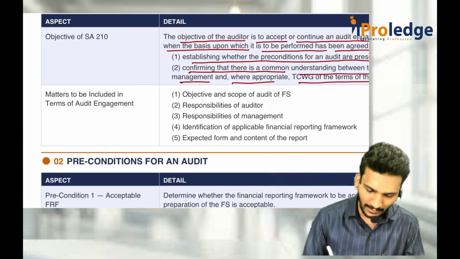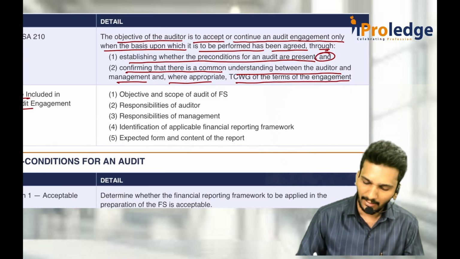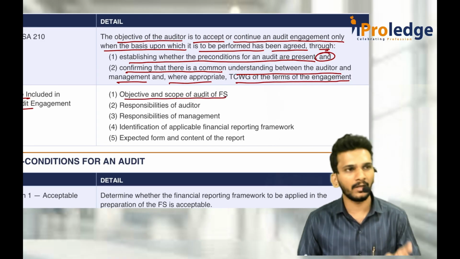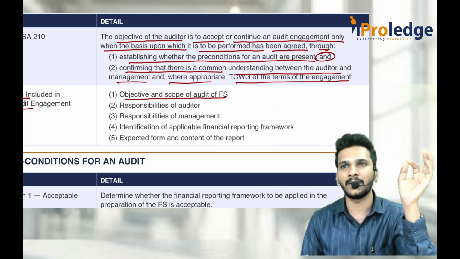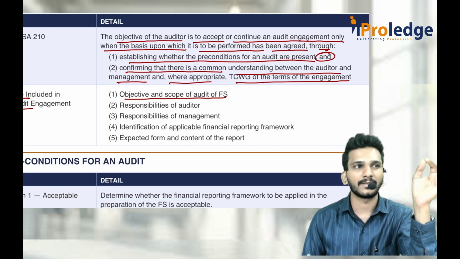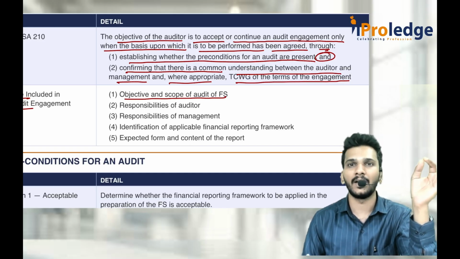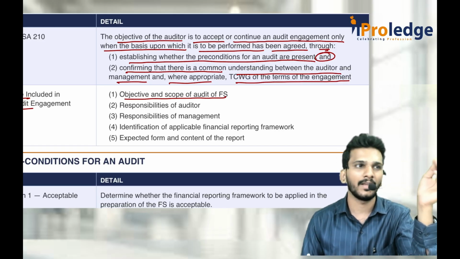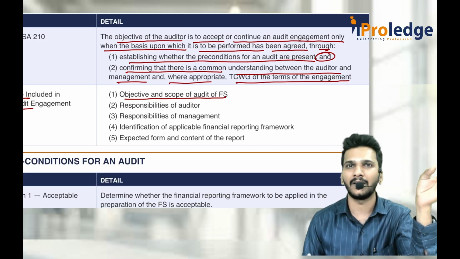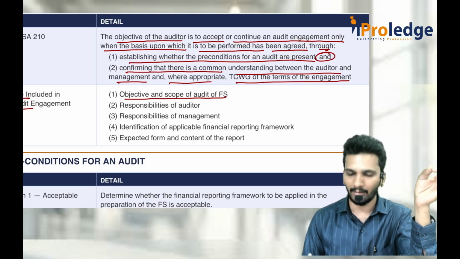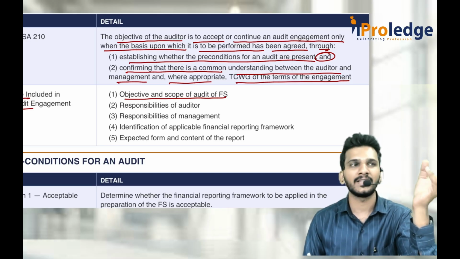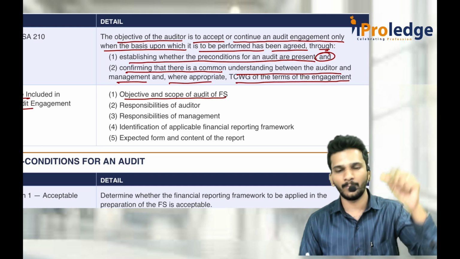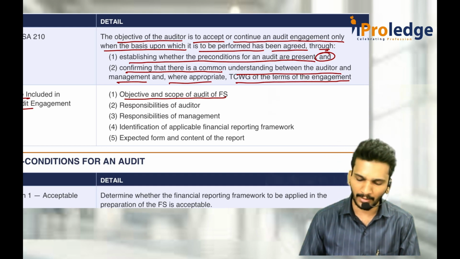So what has to be included in the audit engagement letter? Mainly the objectives and scope of audit. Whatever we discussed as per SA 200: the objective of the auditor is to express an opinion on the financial statements, whether they are free from MMS as well as prepared as per AFRF or not. And the scope of audit is financial related matters. Whatever should not be included in the scope of audit, that also should be mentioned here.